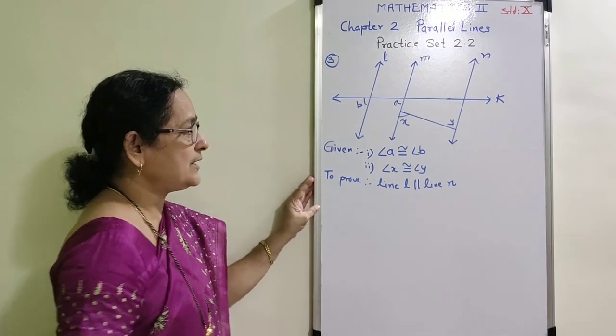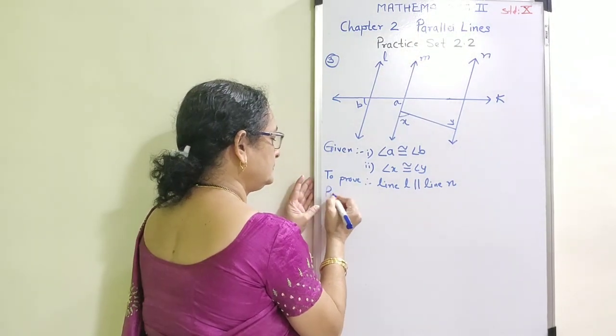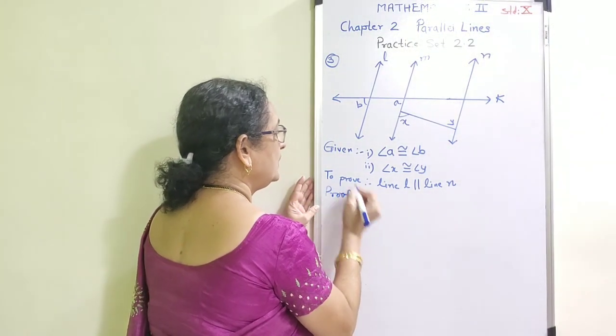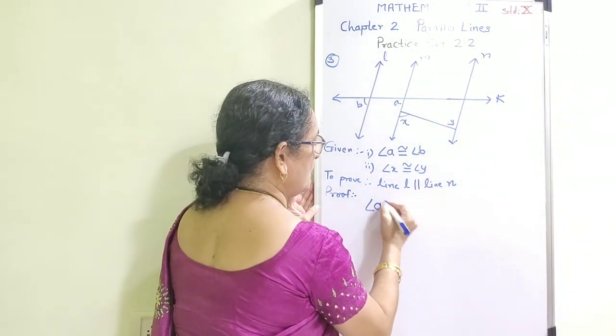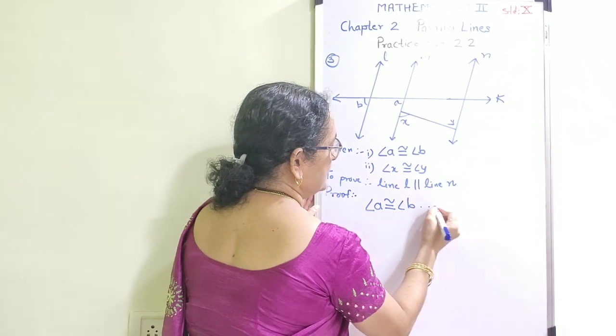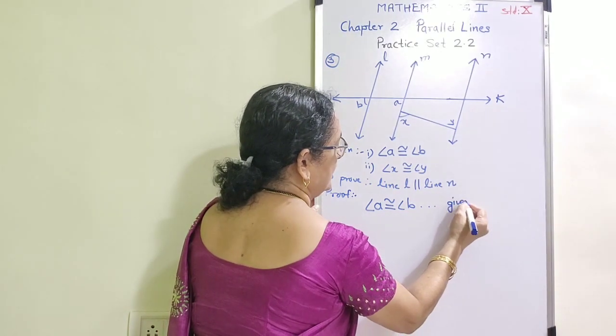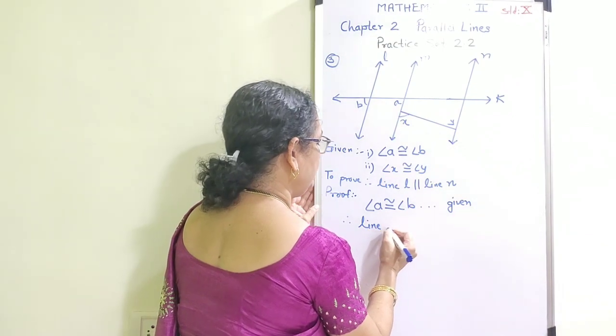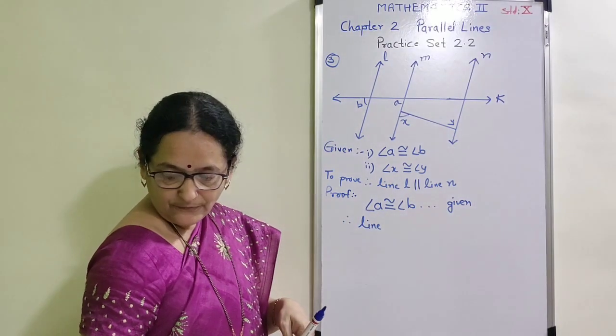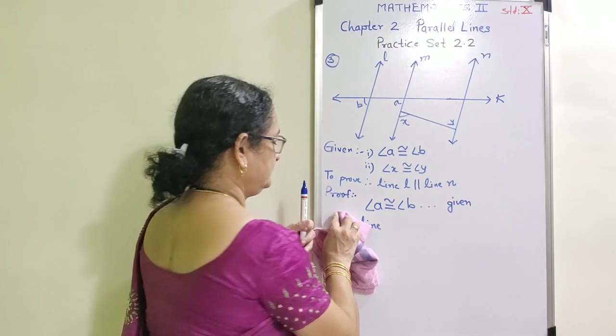Now I am going to write the proof. Write the proof that angle A is congruent to angle B. This is given. Therefore, line L, now this is a pair of corresponding angles.